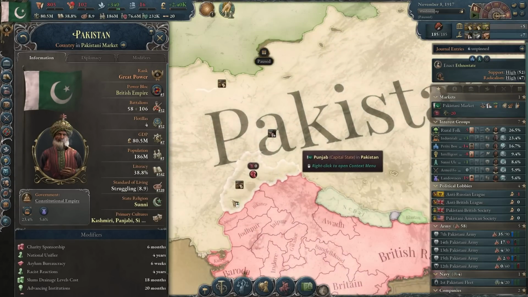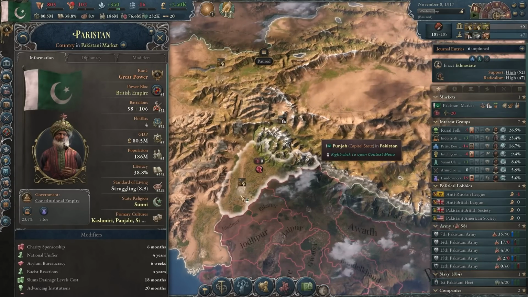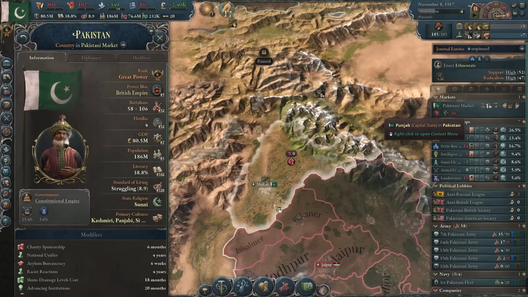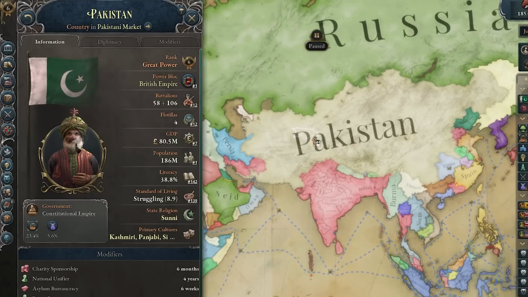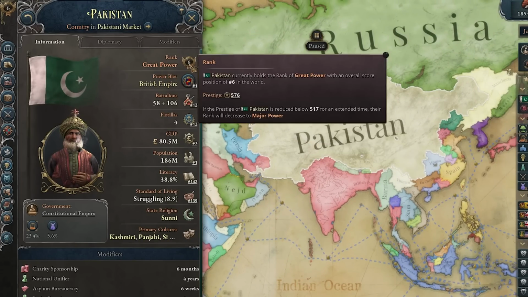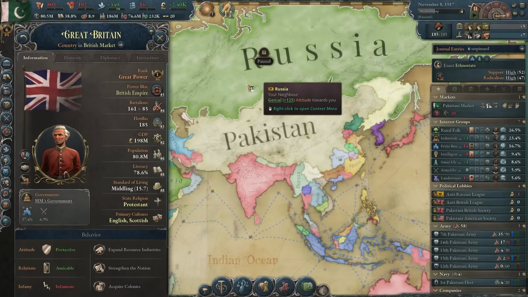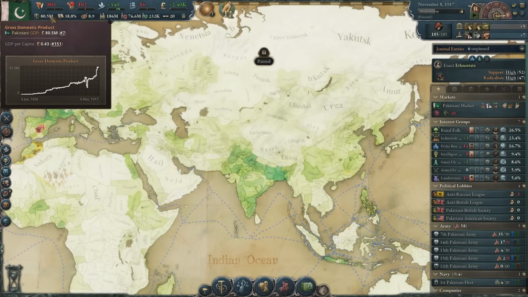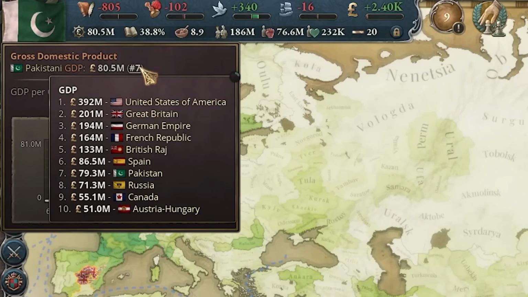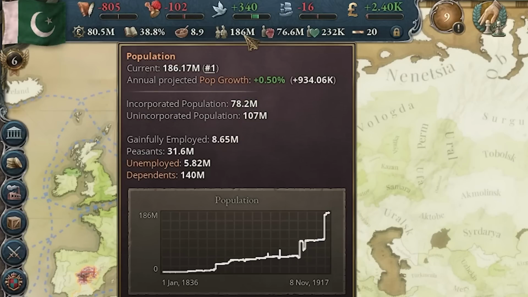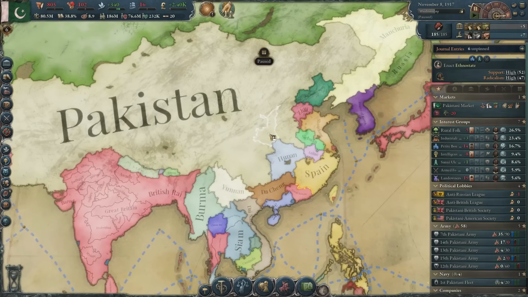As you remember, I started off as this little country right over here in this state. Not even the entirety of it. I literally started off as the smallest and weakest country in this entire update, and somehow I managed to conquer all of this and become a great power. Mostly through some very good diplomacy with the British. So yeah, overall I think this is a pretty good update. And I also think we did a pretty good job. I mean, we have the 7th largest economy in the world, above Russia surprisingly, and we have the biggest population in the entire world, mostly thanks to China.